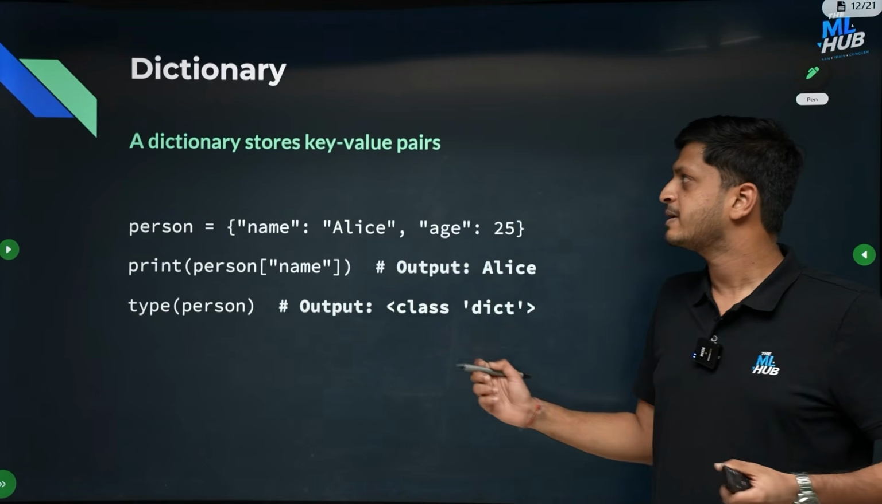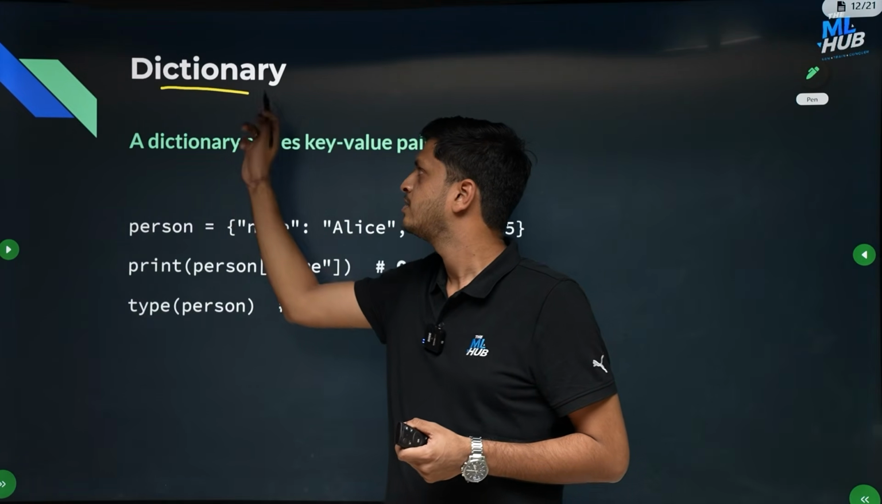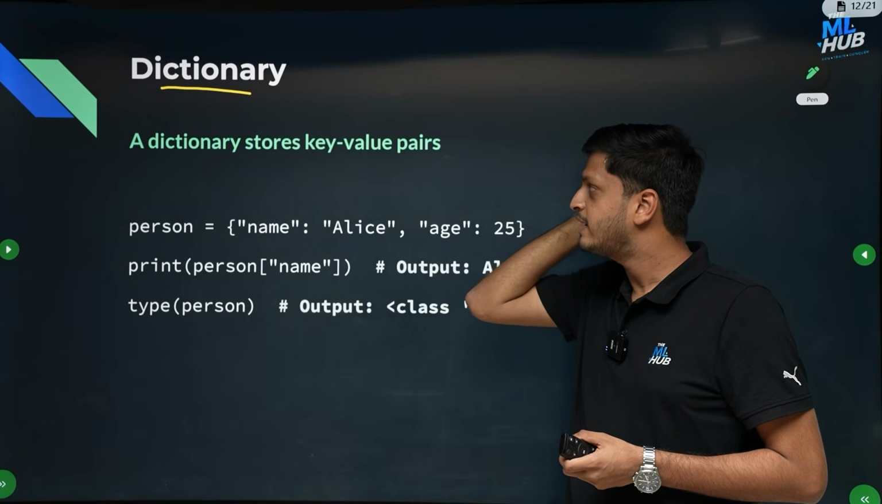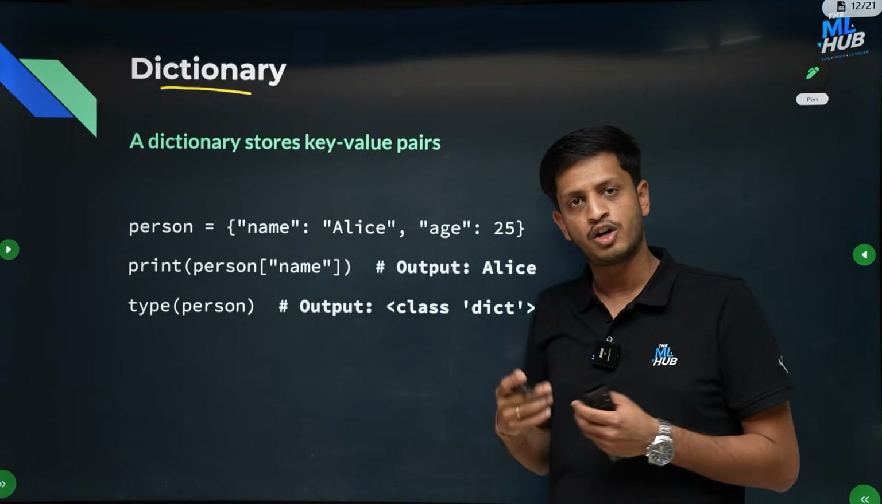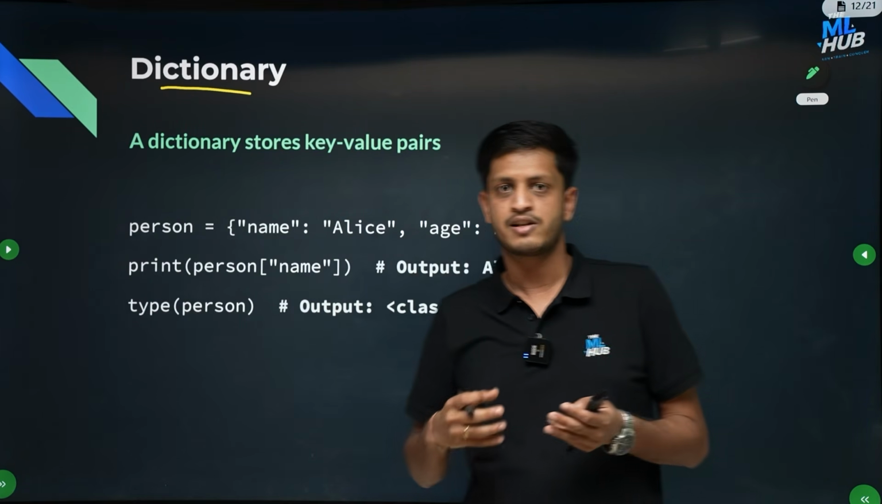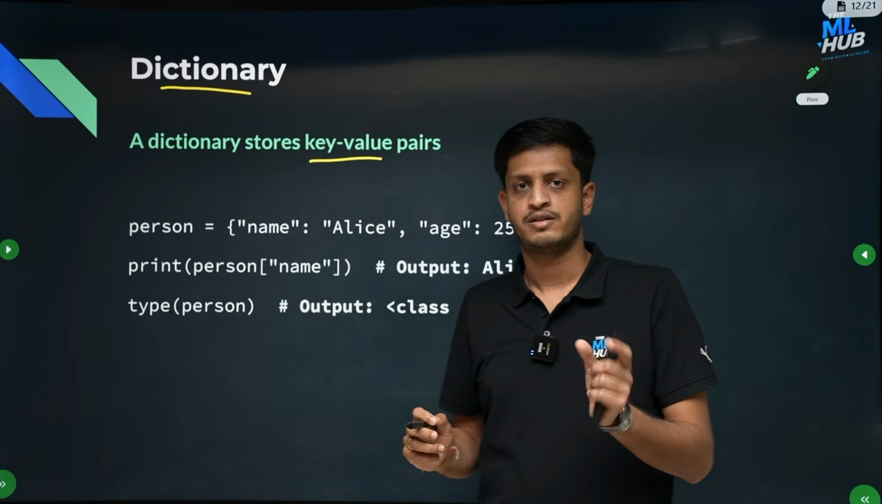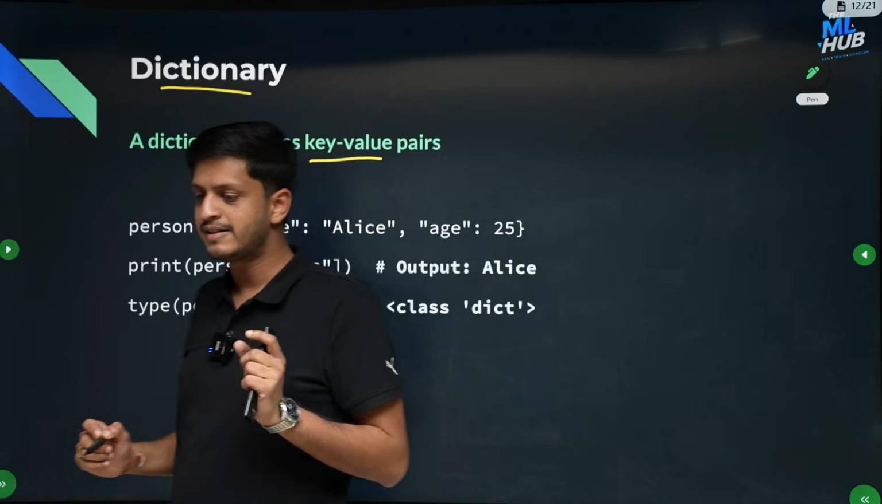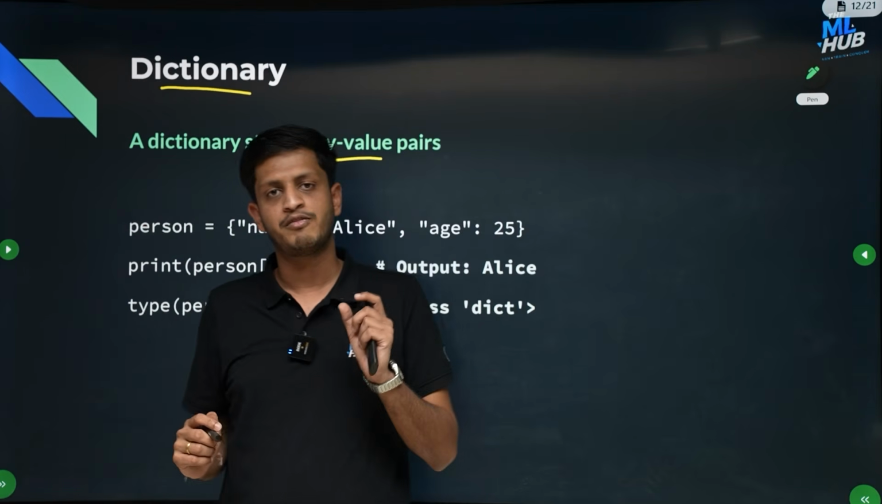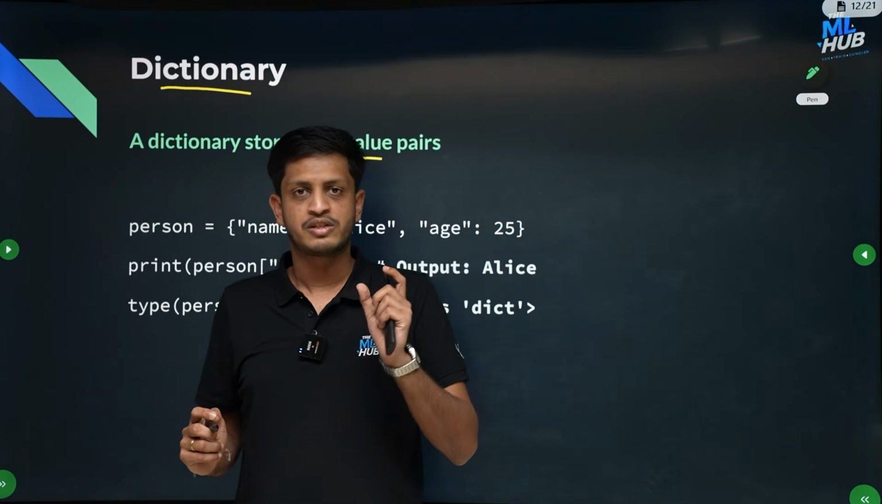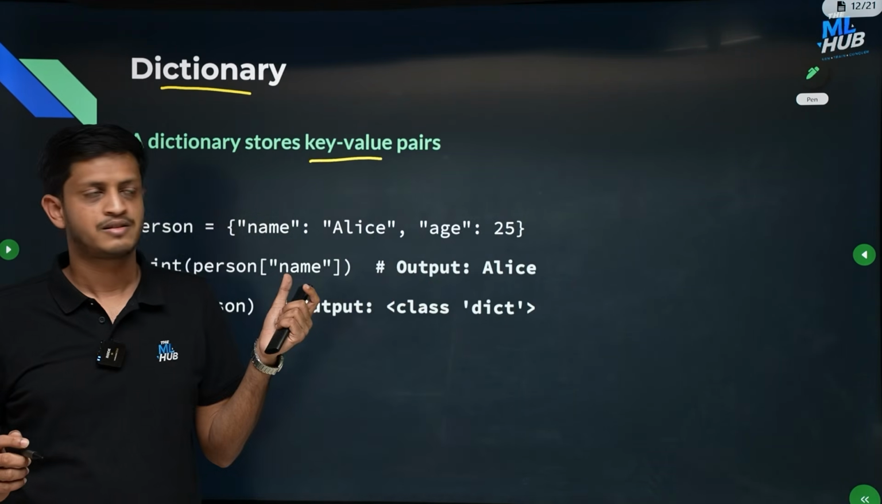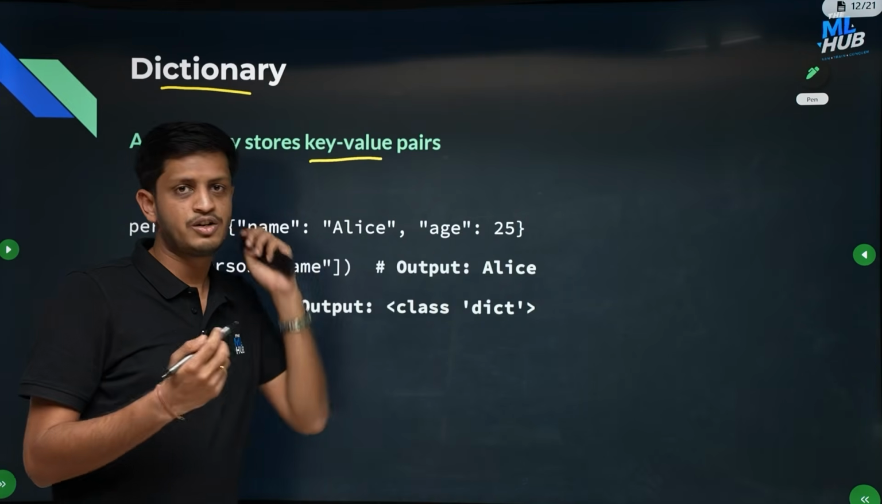Now the next data type is a dictionary. Okay, so again dictionary also is an unordered collection. It is not ordered, but it is a collection of key value pairs. Like in C, C++ and Java we have map, unordered map. So the same role dictionary plays here. Okay, so what is a key value pair?